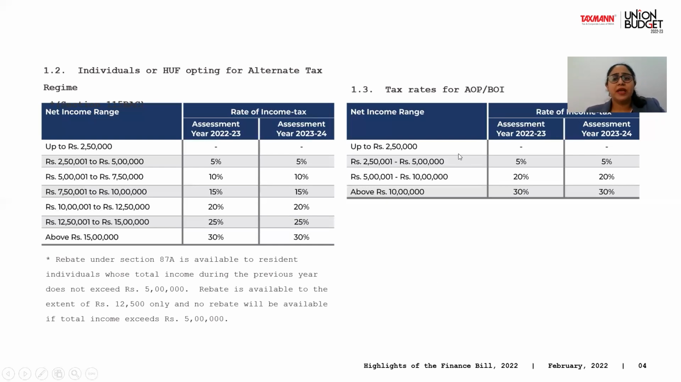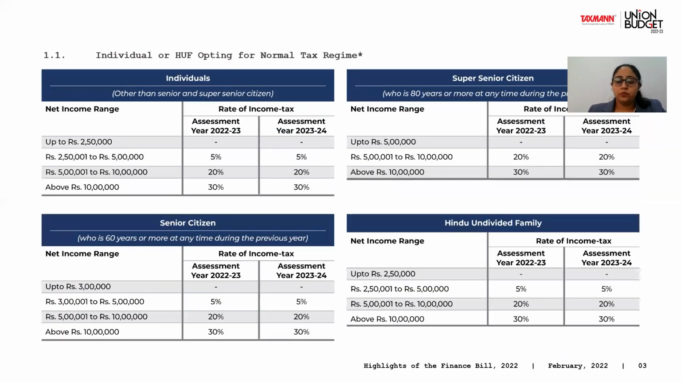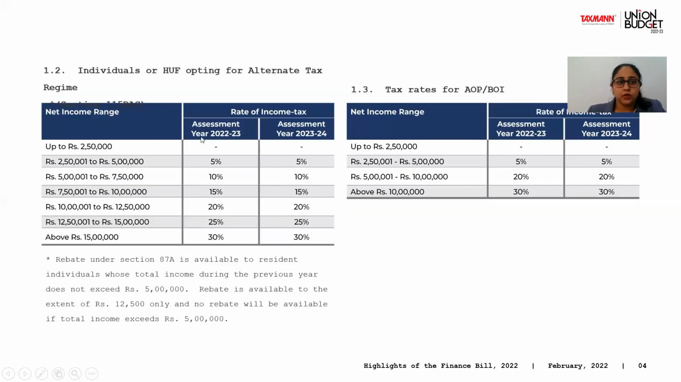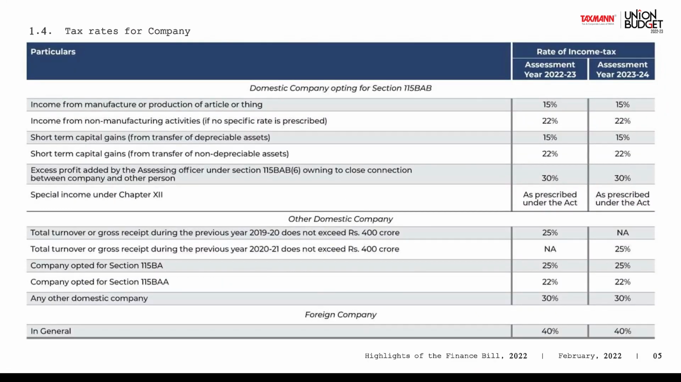Tax rates for AOP and BOI are similar to what is there for individuals or HUF in the normal tax regime. So I hope this is clear. Now coming to the company. Again, there is an alternate tax regime under various sections for domestic companies. A domestic company can choose to be taxed under Section 115BAB, in which their income is taxed at a special rate of 15%, provided that it is coming from their manufacturing business.